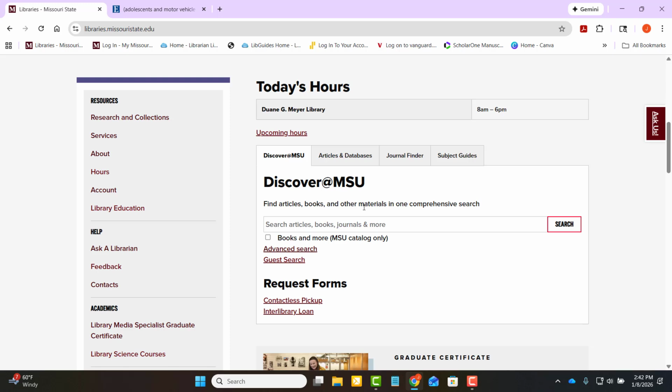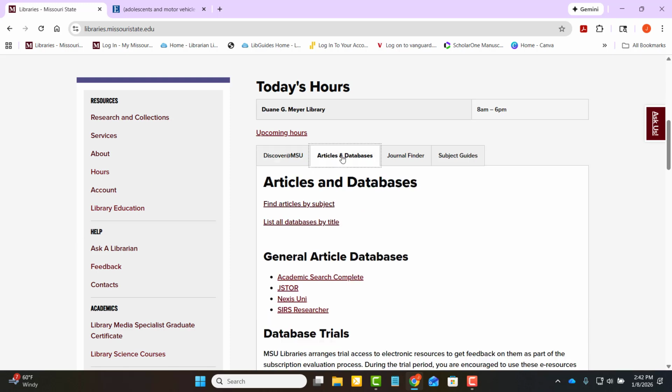All right. Let's go back to the library homepage, and we are going to hop to articles and databases, because there are going to be some instances you may want to get into a particular database like CINAHL or Medline or Cochrane or PubMed, and this is how you would do that.